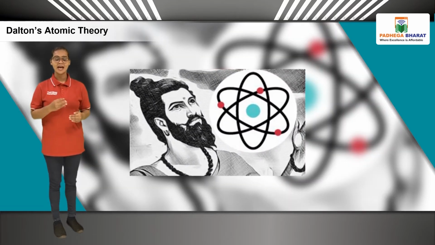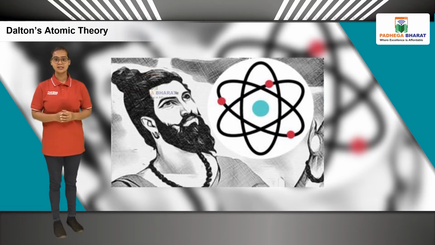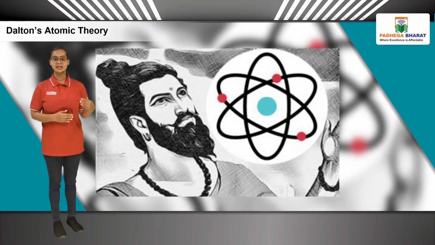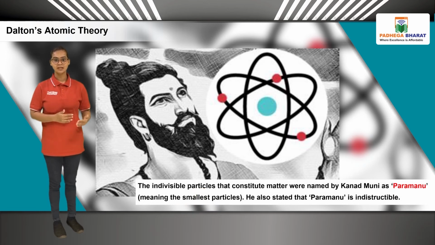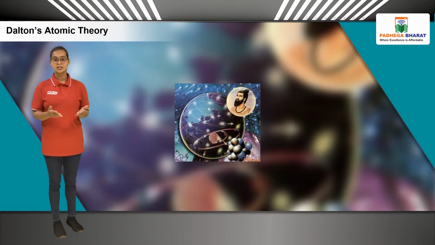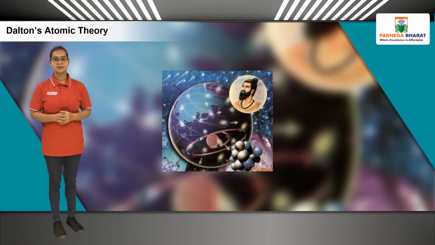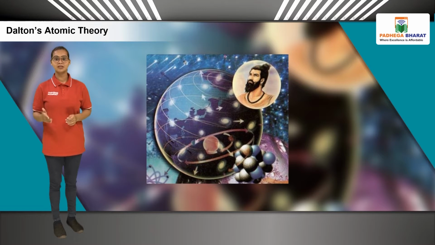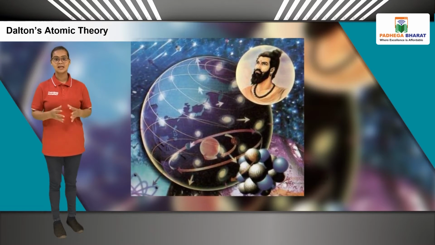Students, do you know? An Indian philosopher, Kannad, in the 6th century BC stated that there is a limit to divide matter into smaller particles. The indivisible particles that constitute matter were named by Kannad Muni as Parmanu, meaning the smallest particles. He also stated that Parmanu is indestructible. Greek philosopher Democritus stated that matter is made up of small particles and these cannot be divided. The smallest particle of matter was named by Democritus as atom.